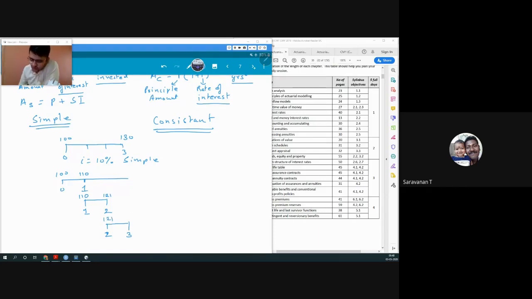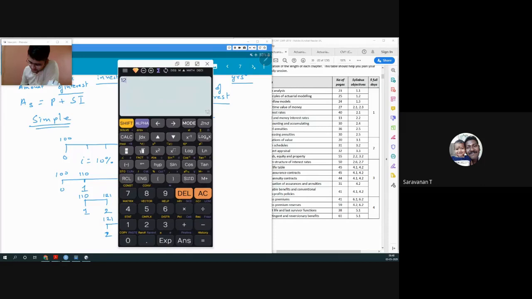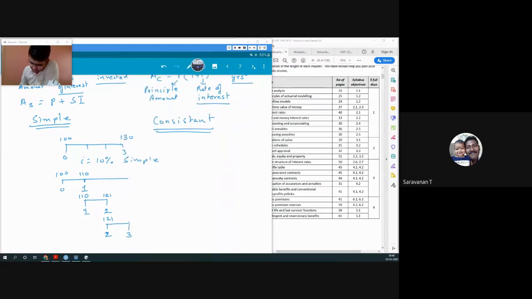In 1 year, 121 into 1.1 will become 133.1. So the same 100 rupees that I invested at the same rate of interest is giving me once 110, and the other time 133.1. Clearly I am earning a little bit more here than here, right?